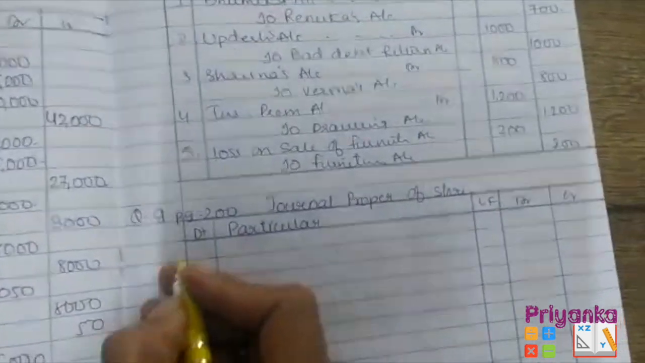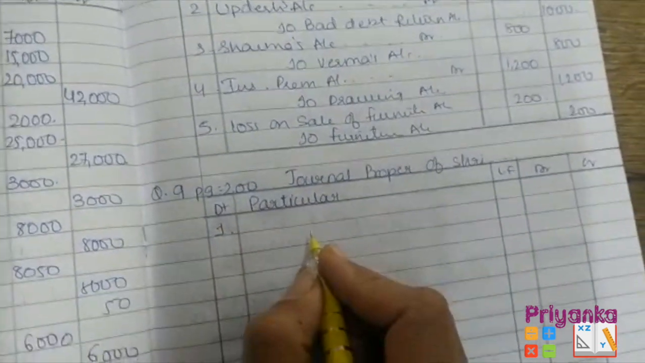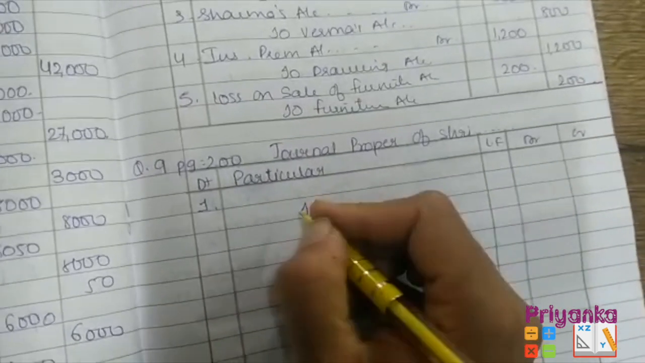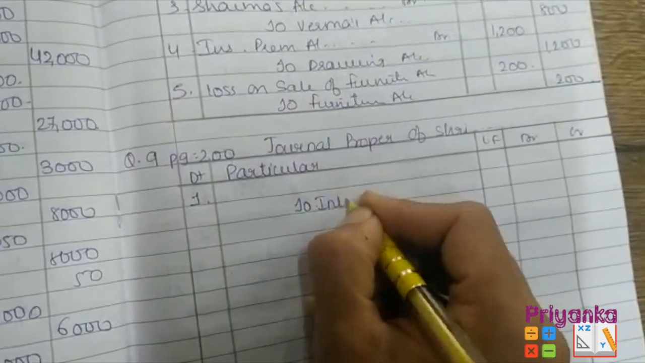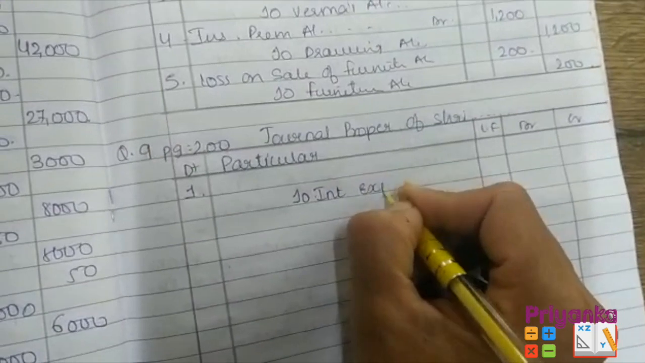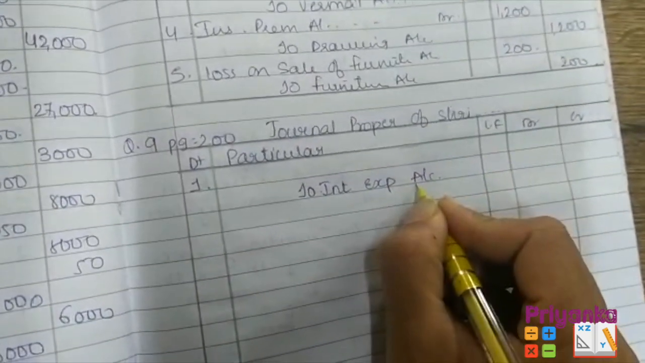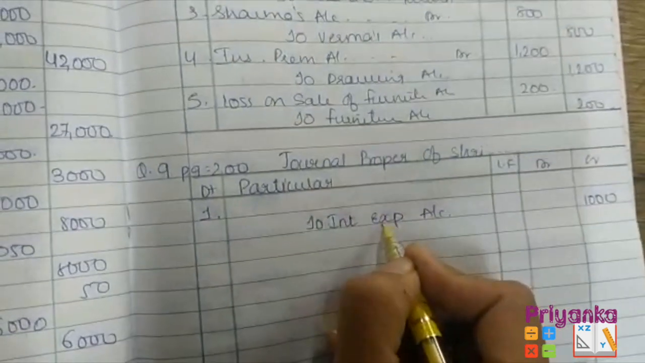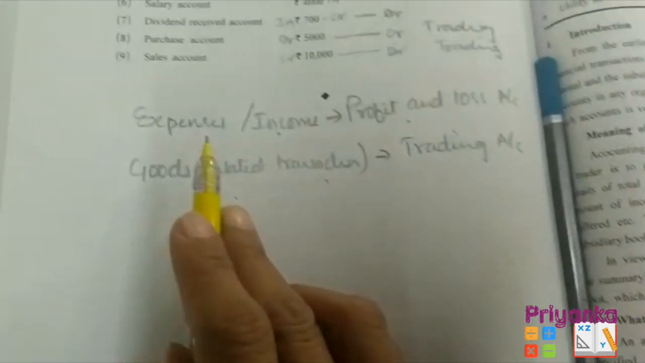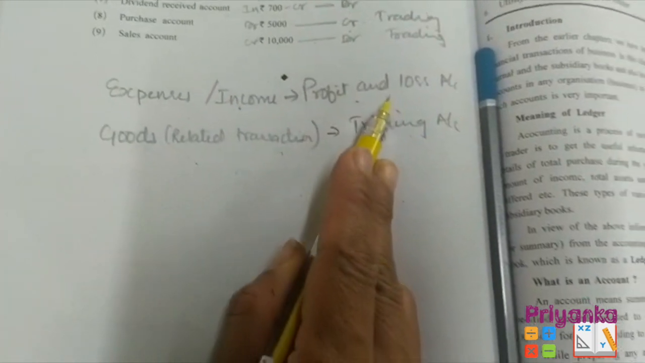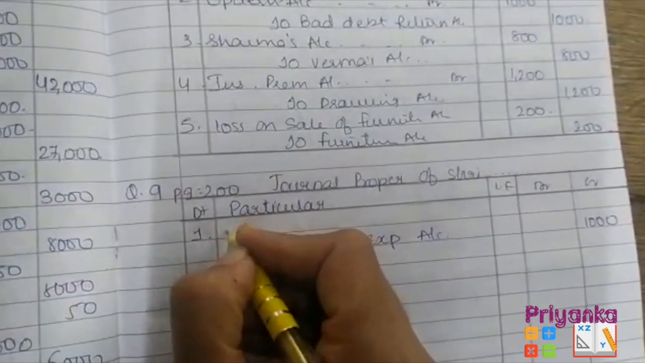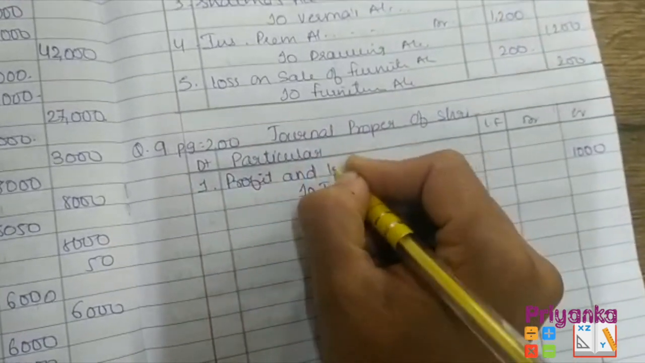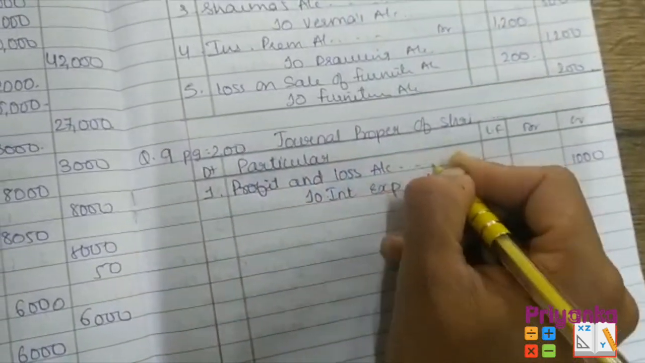So here first entry, normally we write the expense entry at the debit side, but at the time of closing you have to write down at the credit side, that is interest expense account. I'm putting at the credit side and writing the amount 1,000, and it is related to the expense. Here I already showed that if it is related to expense or income, it goes to the profit and loss account at the end of the year. So for closing purpose we have to put into the profit and loss account debit.